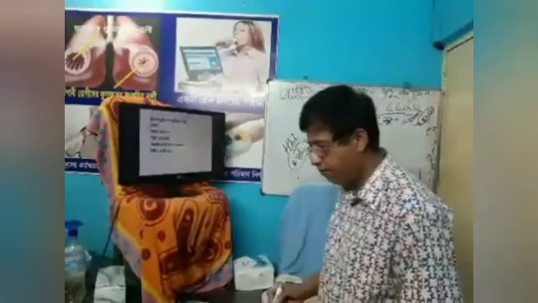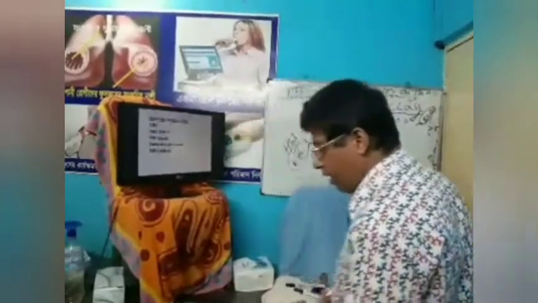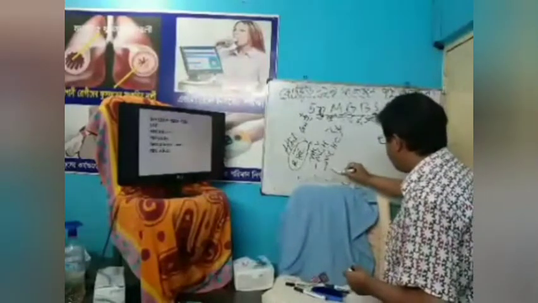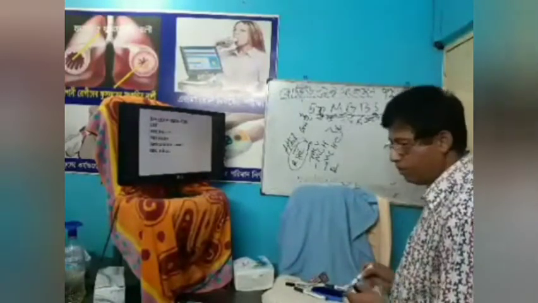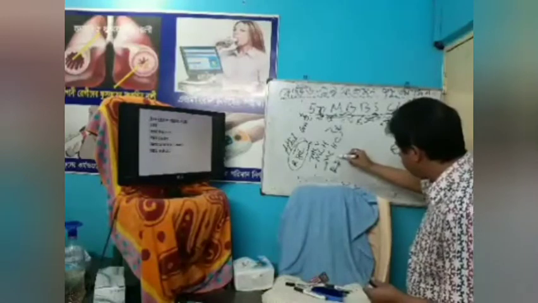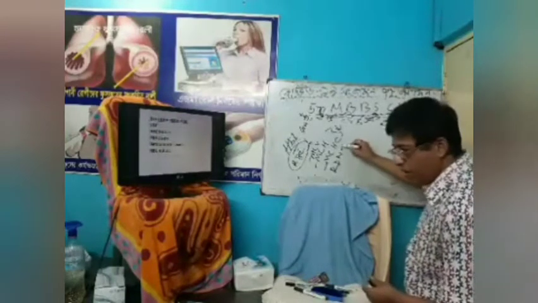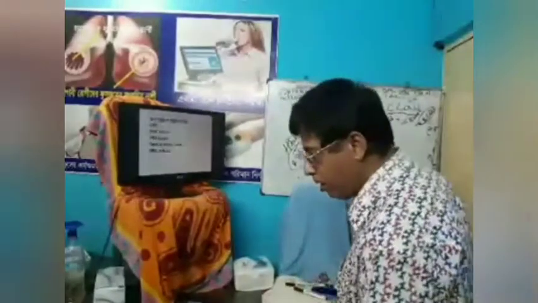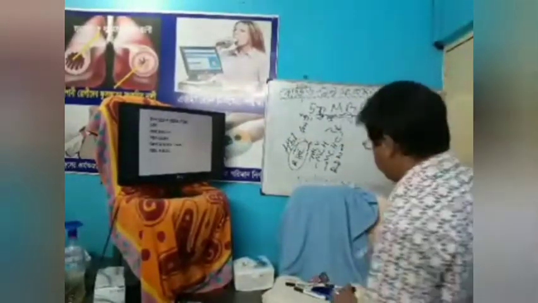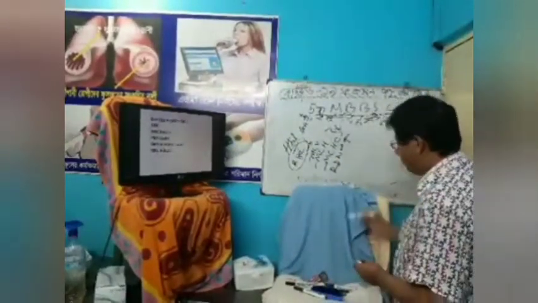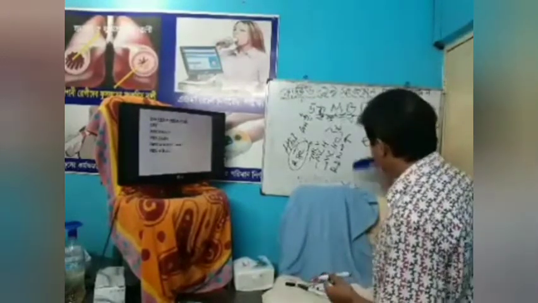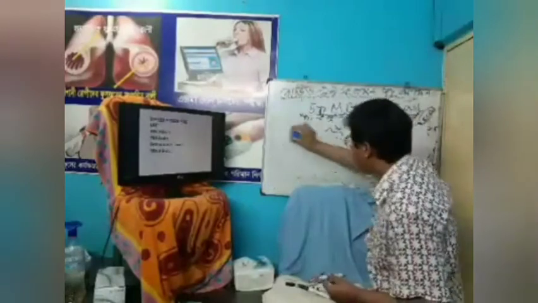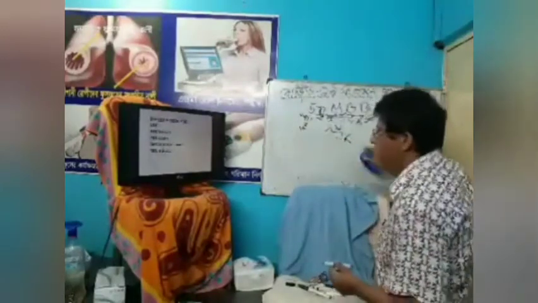And also we do the RDW. Most important is RDW, red cell distribution width. It is very important to distinguish from thalassemia. In iron deficiency anemia it is increased, but in thalassemia, it is normal. So these are the RBC indices in iron deficiency anemia.